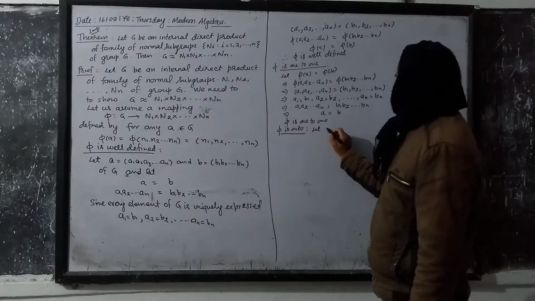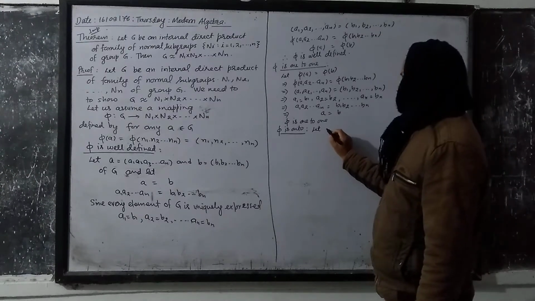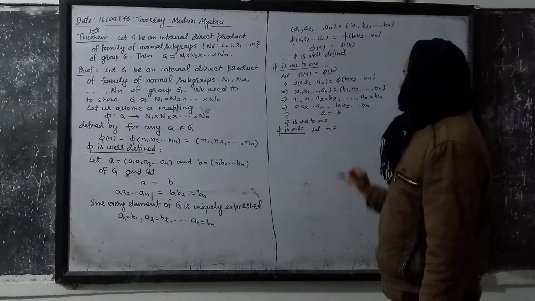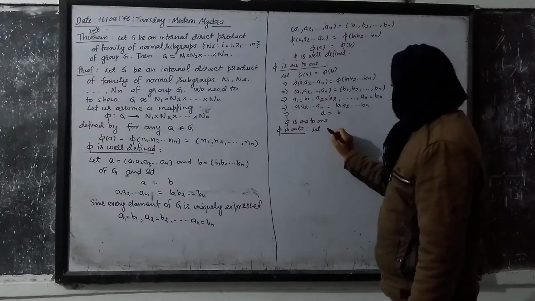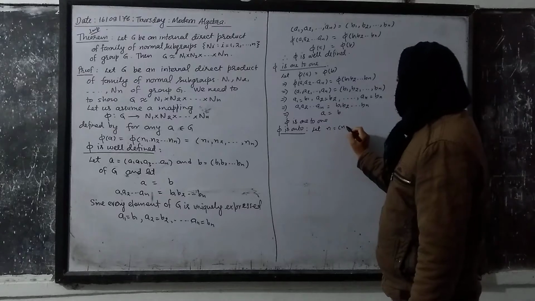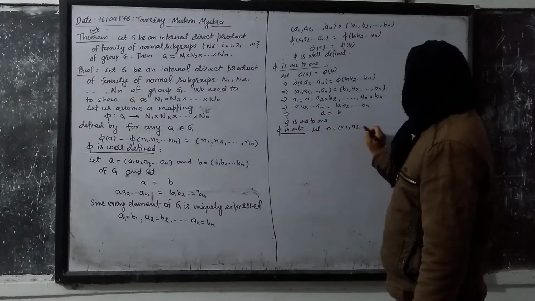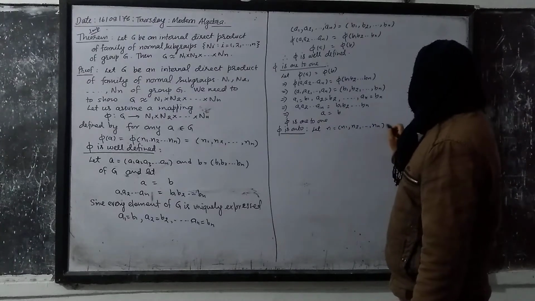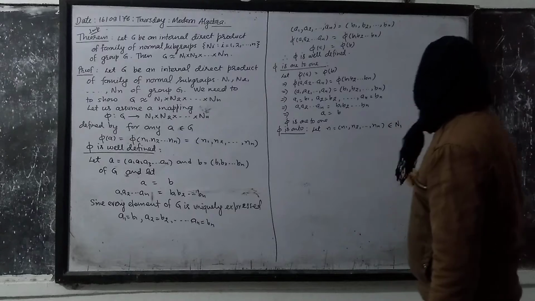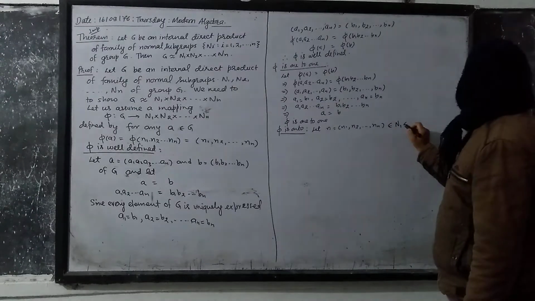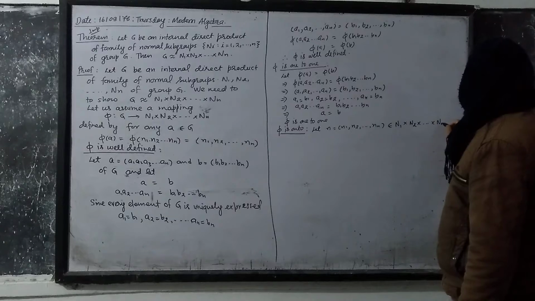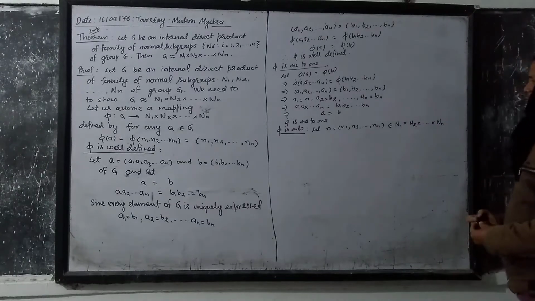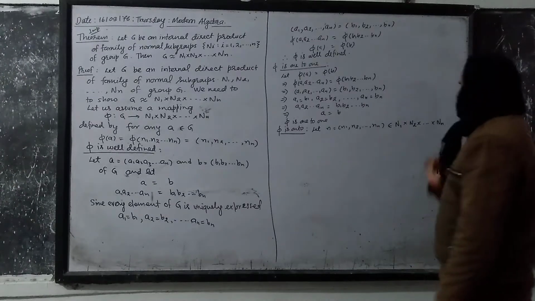Let us suppose that here is any element of our codomain, N equal to (N1, N2, up to Nn), and that is an element of N1 cross N2 cross up to cross Nn. Suppose that this is an element of this.